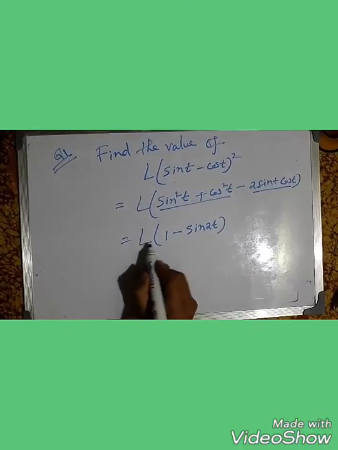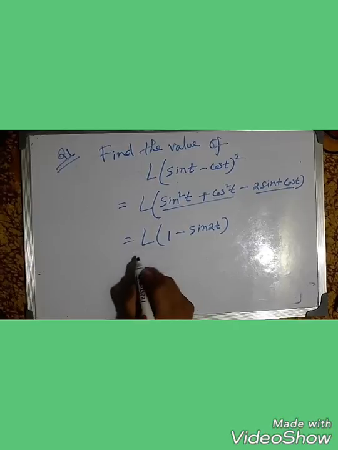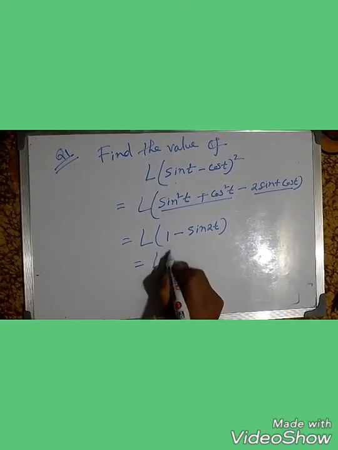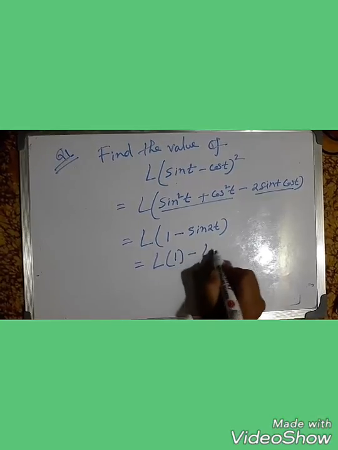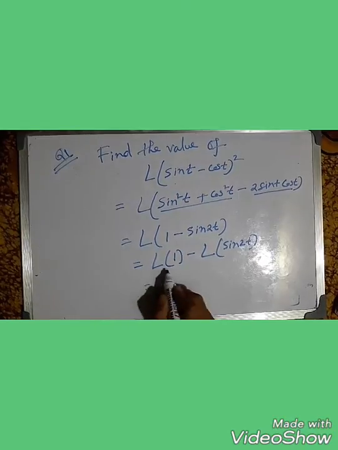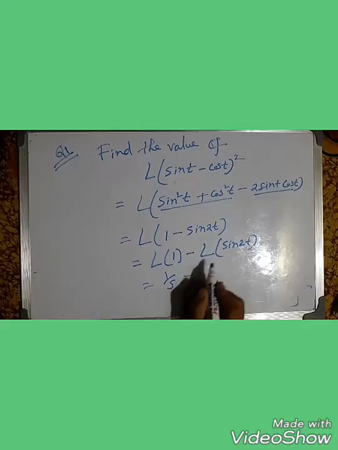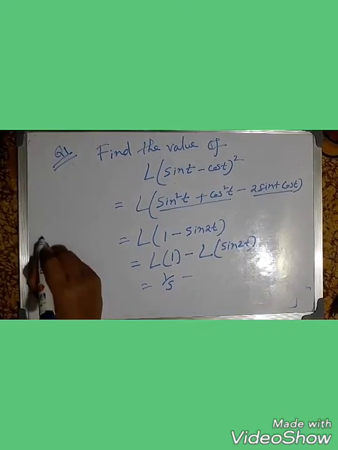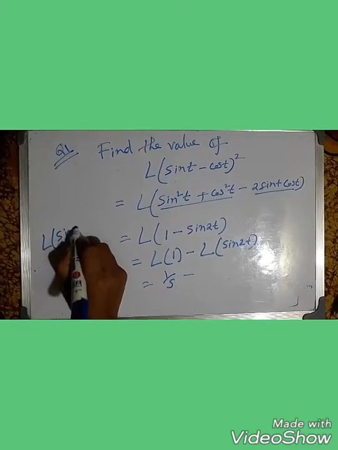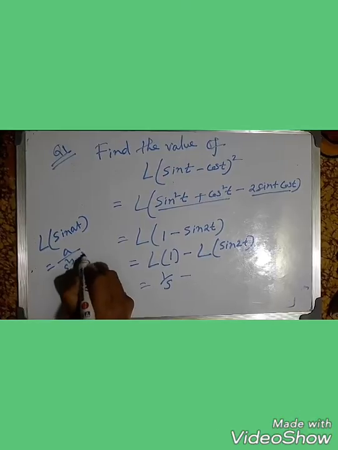Clear? As L is a Laplace transformation and L is an operator, we break the relation, and this is independent, so L of 1 minus L of sine 2t. Clear? So we know that L of 1 equals 1 by s, and L of sine 2t. Previously I said that L of sine at equals a by s square plus a square.